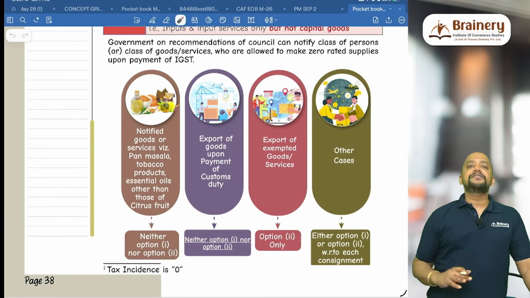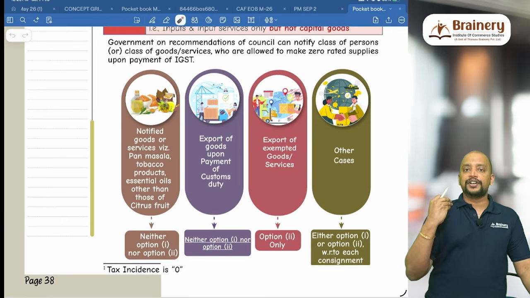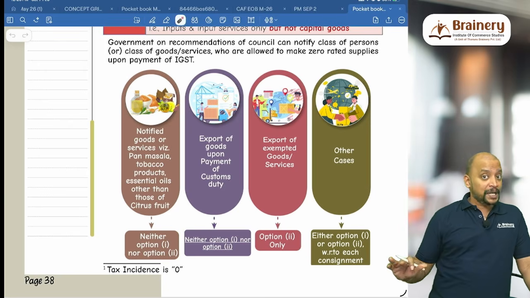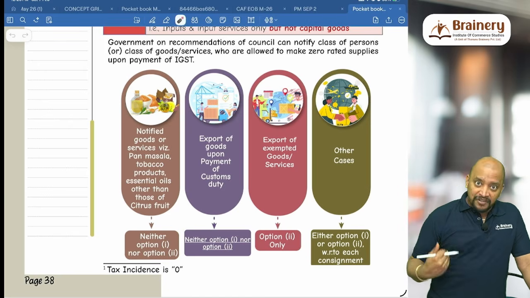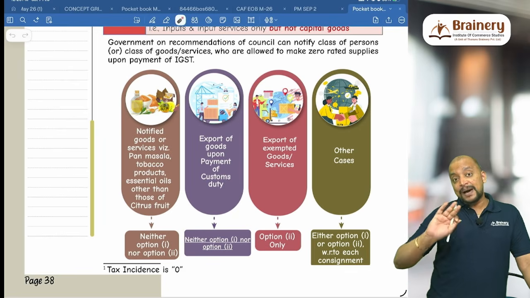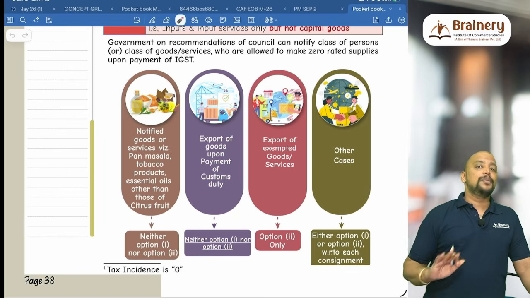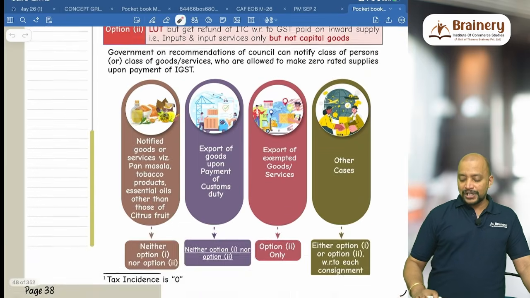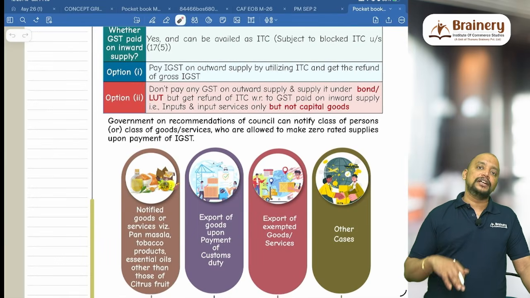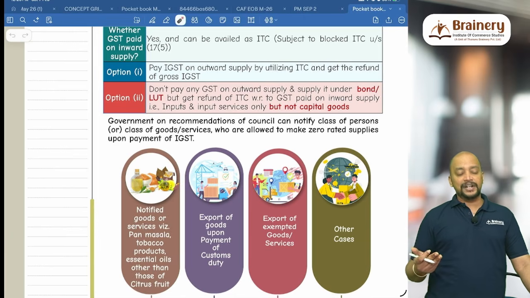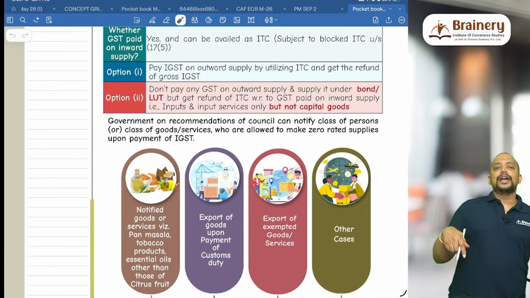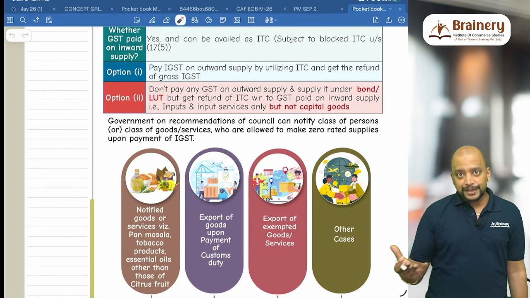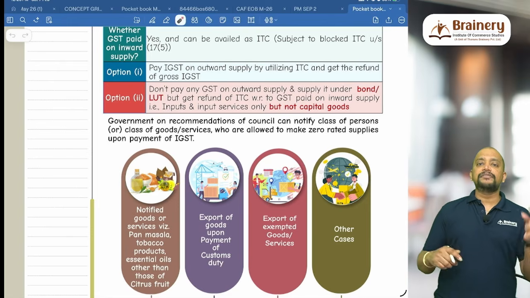Also, whenever we are claiming refund of ITC, remember that refund of ITC is only with respect to inputs and input services procured during the month, not on the opening balance. And this refund is subject to the balance in ITC. If the balance in ITC is fully exhausted, then we will not be able to get the refund. So refund is subject to balance in ITC. Then suppose if proportionately partly exported and partly domestic, then proportionately we will get the refund. That is net ITC into export turnover divided by total turnover. Or zero rated turnover divided by total turnover. So in that way we will get the refund.